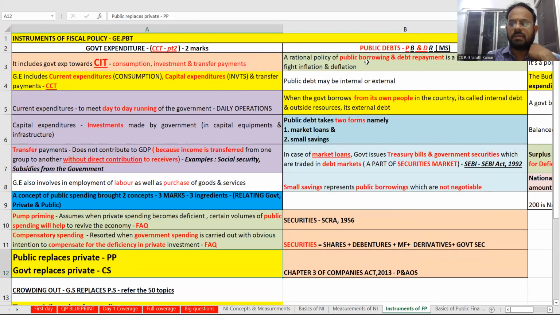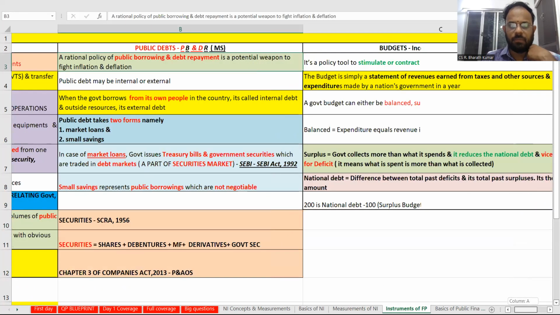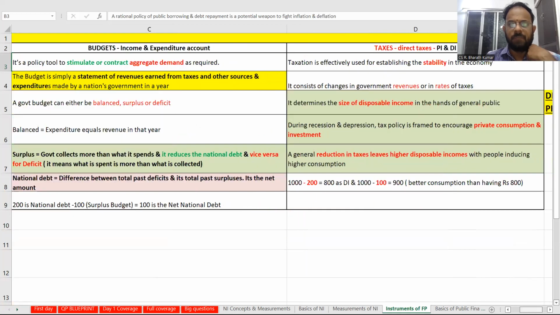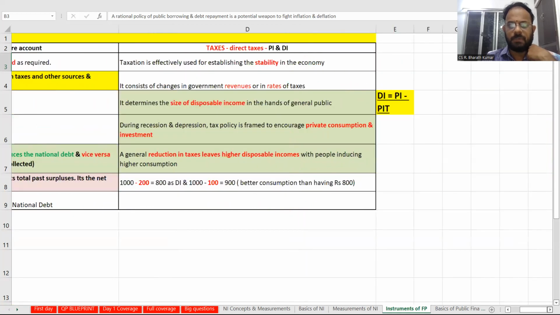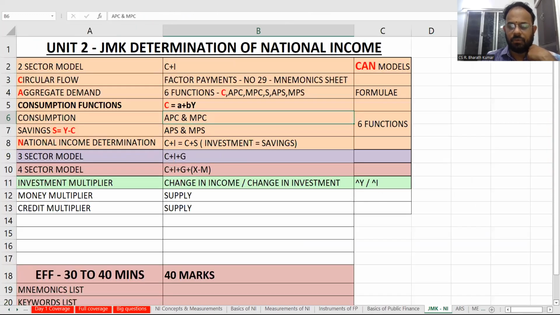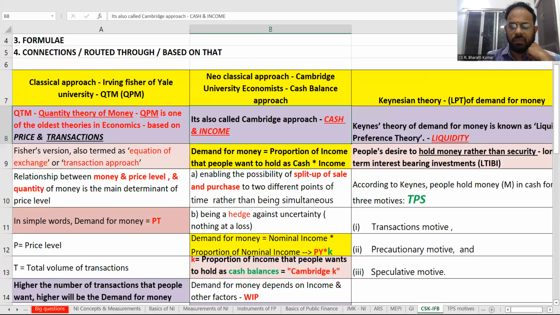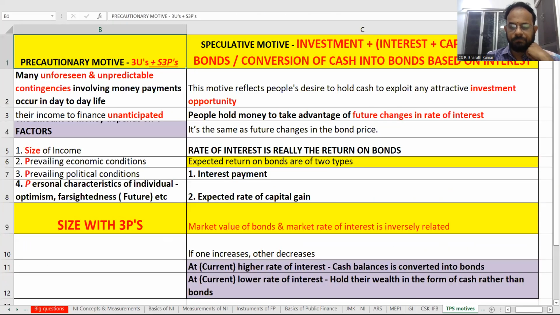Public debt is public borrowing and debt repayment. And then we have already told about budgets, 3 types of budgets, and your taxes. So taxes, personal income, disposable income. All these things we will try to remember, and these are the points that we will take as points to be remembered.